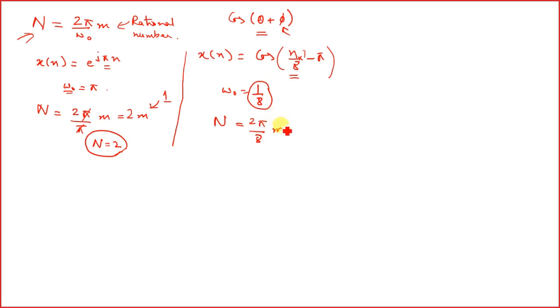If you simplify it, you get 16 pi m. So in this we are having pi in between, so it will not allow N to be a rational number. Hence this signal, cos of n by 8 minus pi, is an aperiodic signal.